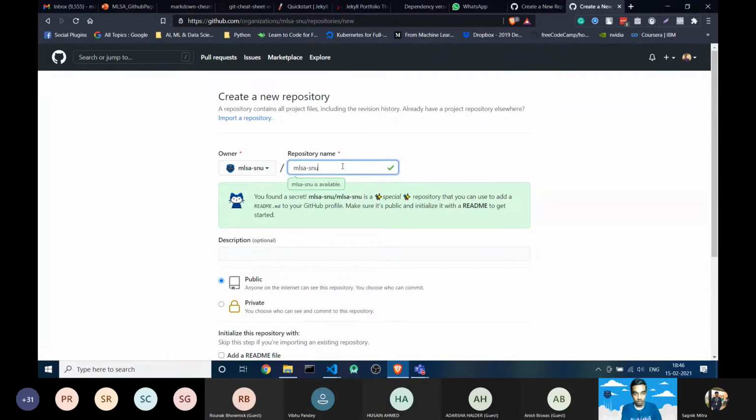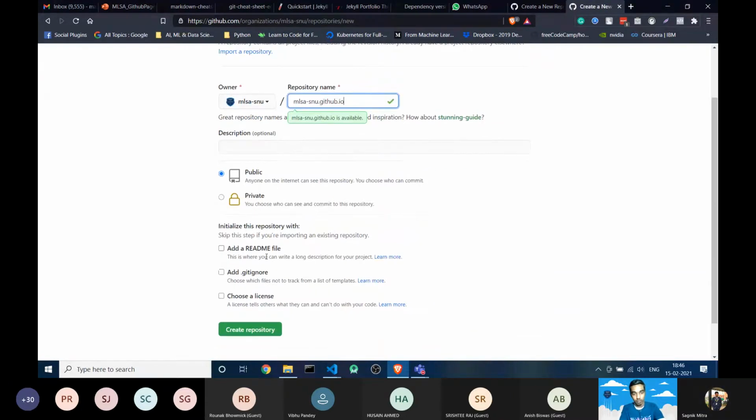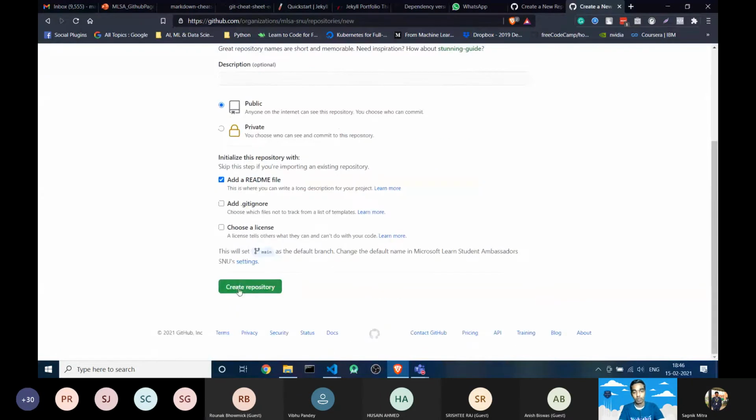This is another special repository, but we will talk about it in some other webinar. Then .github.io. Simply, you need to write your username .github.io. That's enough for GitHub, and you can initialize a README if you want. I am initializing a README, and then simply click on Create repository.